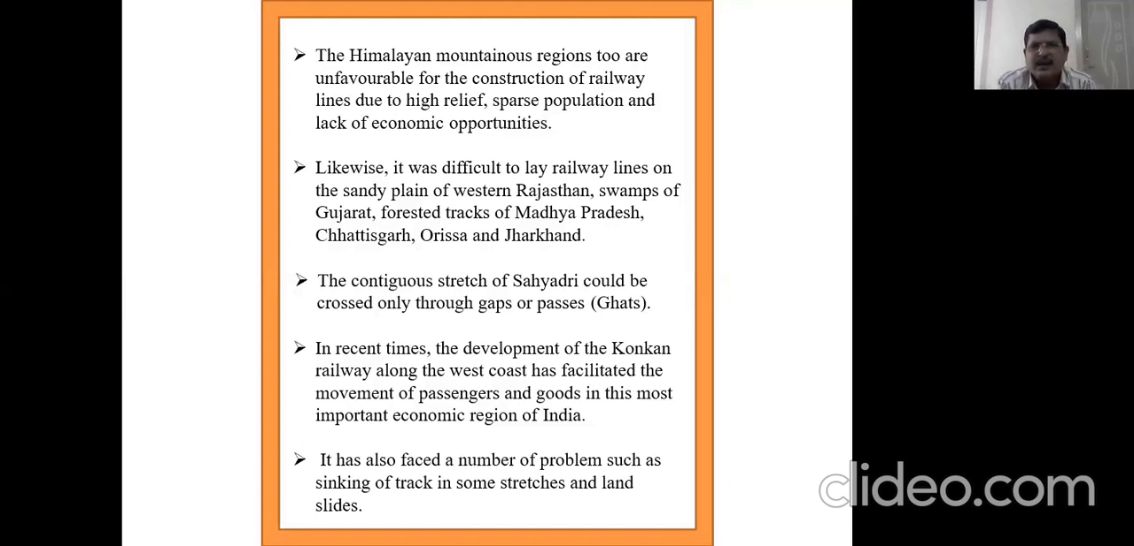In recent times, development of the Konkan Railway. Just now we were discussing the Konkan Railways. Along with the West Coast, it has facilitated the movement of passengers and goods in this most economic region of India. It has also faced a number of problems such as sinking of track in some stretches and landslides, what we had told. Landslide means due to the weather condition, the mountains start withering, all the rocks or mud or whatever, when it washes away during the rains.